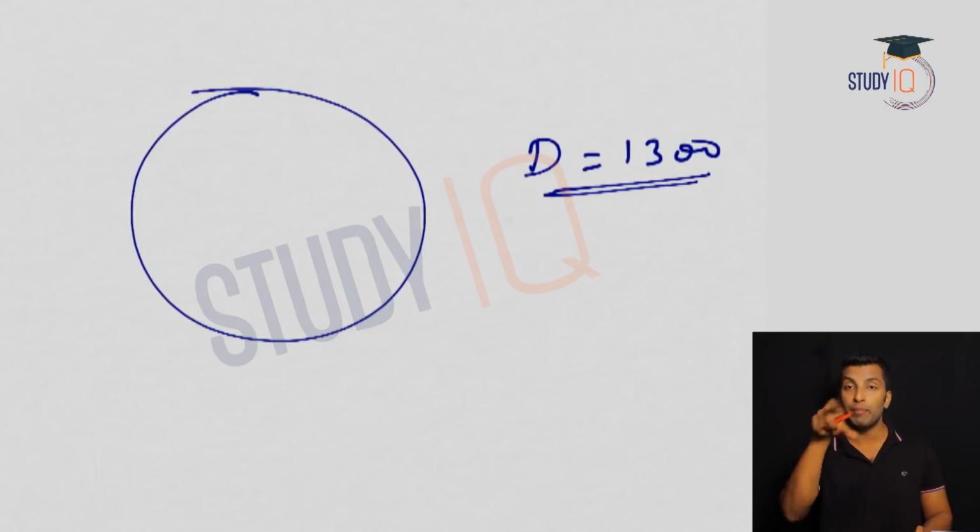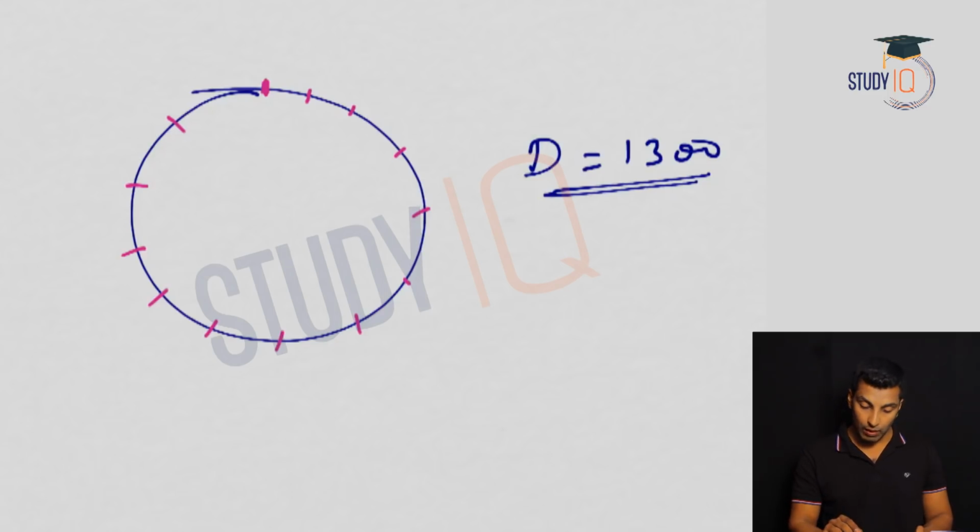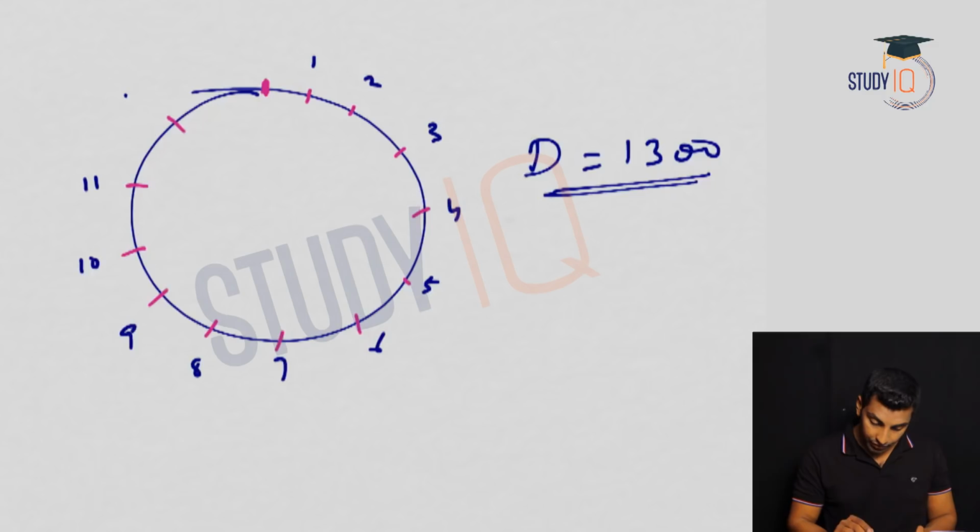In fact, I told you they meet 13 times if you travel in the opposite direction. Let's see how they meet these 13 times. And in each case, where they meet also is easy to understand. What you can do is you can divide the circular track into 13 equal parts. Okay. So let me divide this. Let's suppose this is a starting point. Okay. So this is divided into 13 equal parts. So this is 1, 2, 3, 4, 5, 6, 7, 8, 9, 10, 11, 12 and 13. And this is a starting point. Let's take this as a starting point.